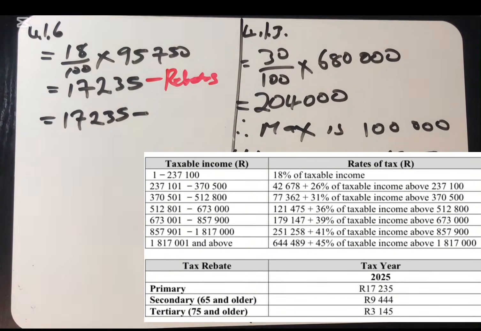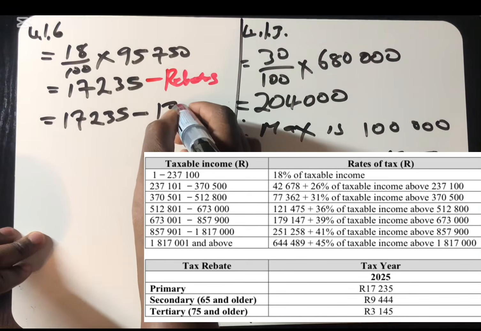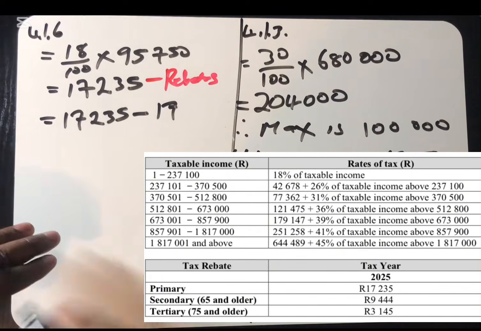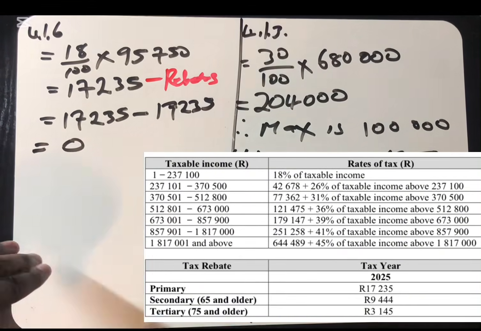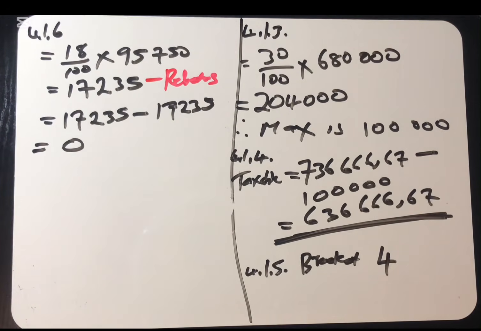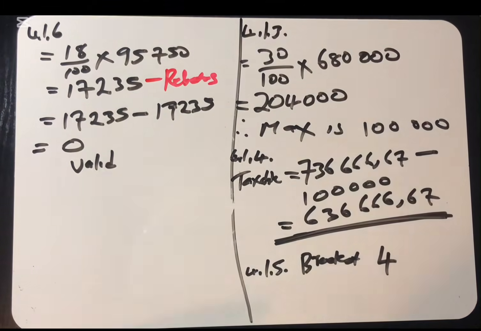What is our primary rebate here? If we check, 17,235. Use a calculator here. We can see that this person is going to pay 0 tax. Then the statement is valid. This statement here is valid because when we do the calculation, we found that the person is going to pay 0 rands. Moving to the next question, which is 4.2.